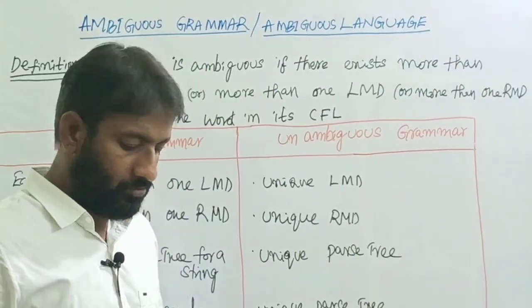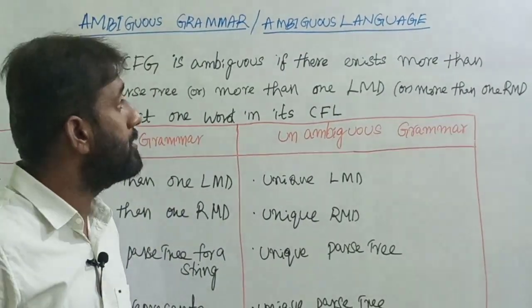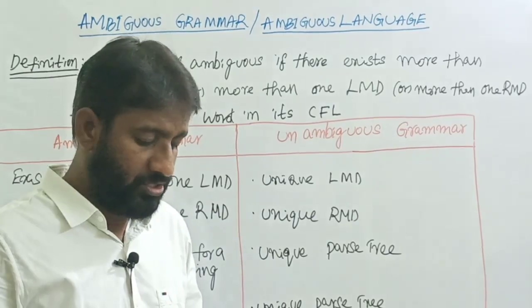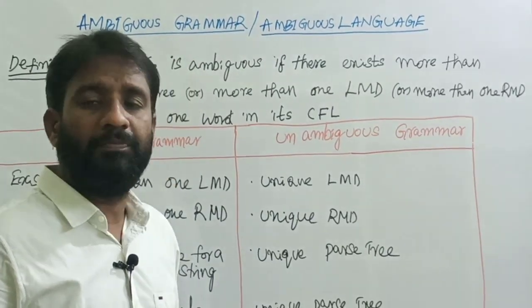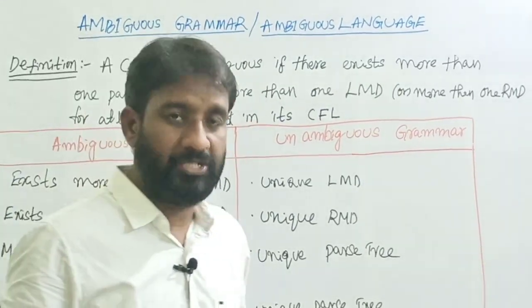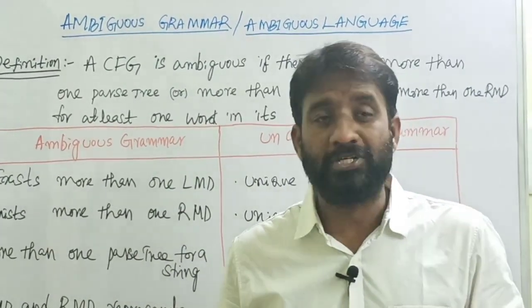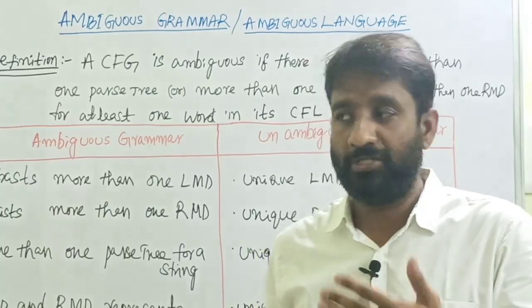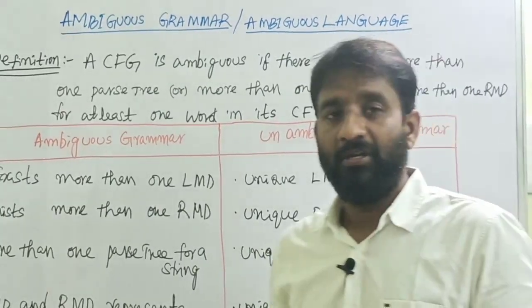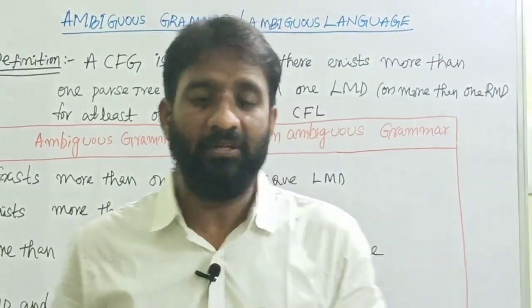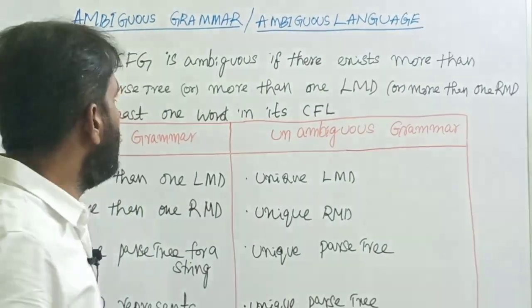Welcome back. Today's topic is ambiguous grammar and what is meant by ambiguous language. We completed leftmost derivation and rightmost derivation, and we know how to construct a leftmost derivation for a string, a rightmost derivation for a string, and a parse tree for a string. Let's discuss what is meant by an ambiguous grammar.